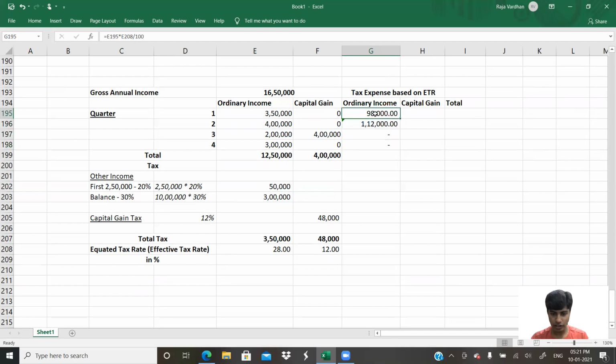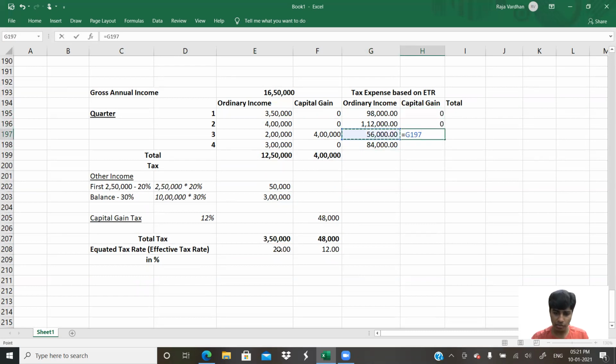Google is trying to tell you I calculated the same. I'm okay, boss. I'm fine with it. Here 2 lakh multiplied by 28% divided by 100. How much will it be? 56,000. And how much is it here? 3 lakh multiplied by 28%, that is 28 divided by 100. 84,000. This is for ordinary income. How about capital gain? It will be 0 here, 0 here.